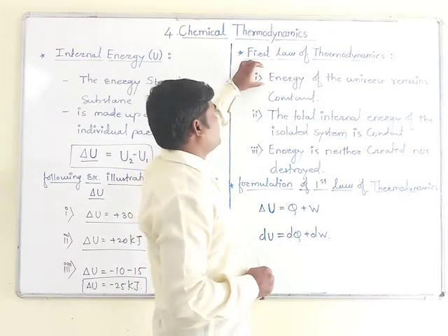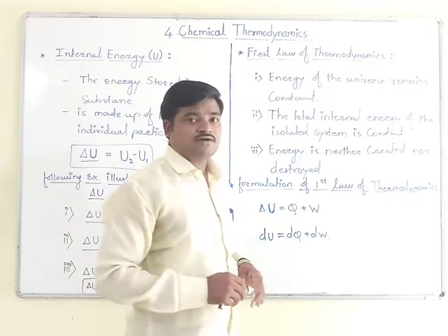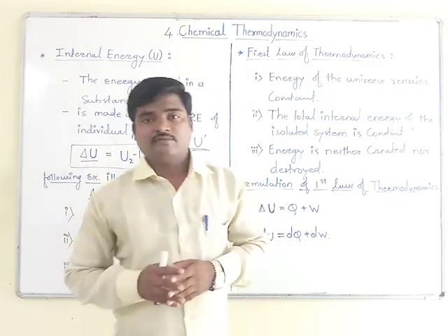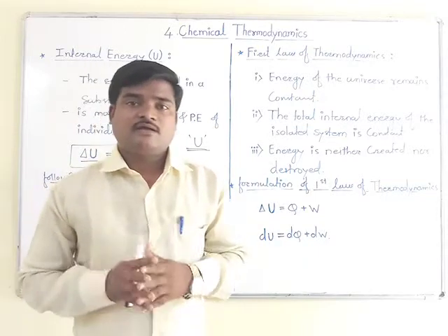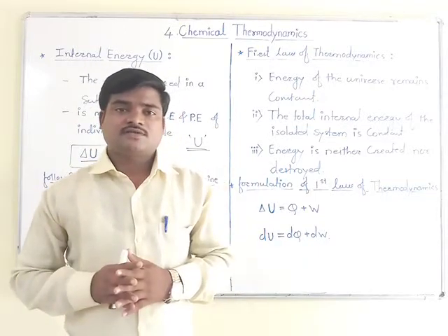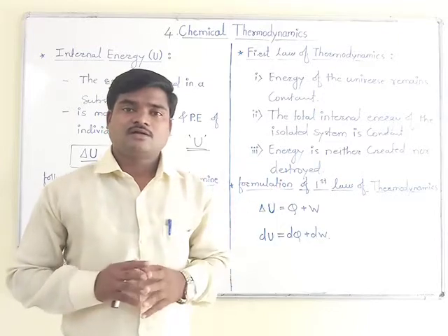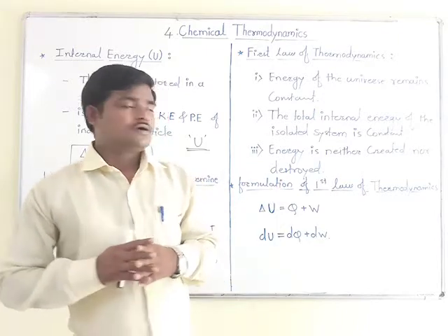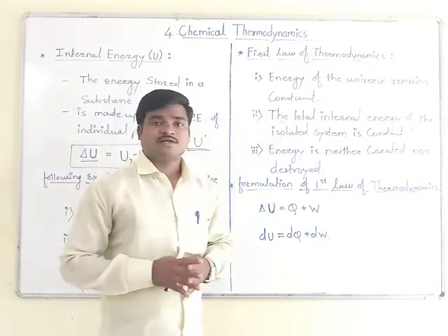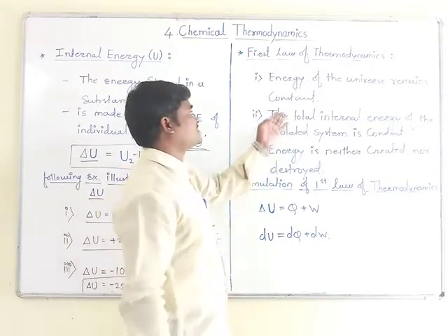Before going to that point, we will define the three different statements. In your old syllabus, there were 5 different statements of the first law of thermodynamics, but in the new syllabus you will observe 3 different statements.